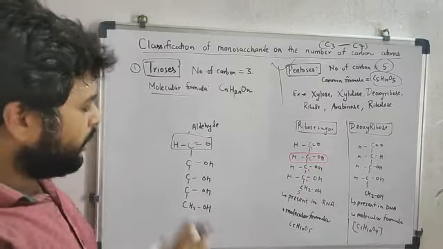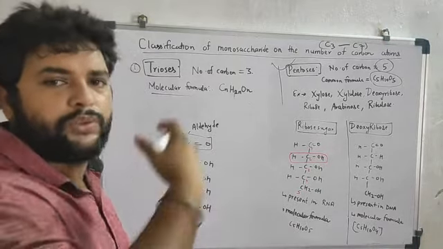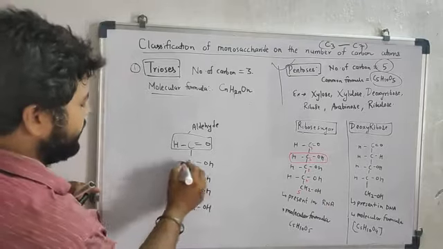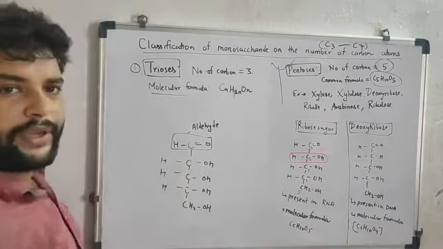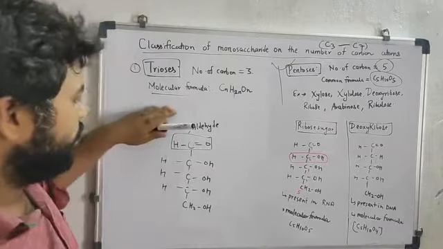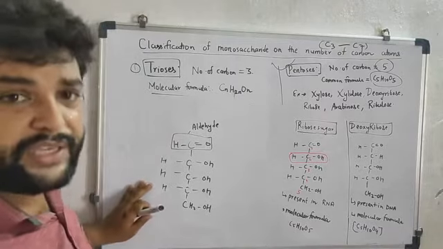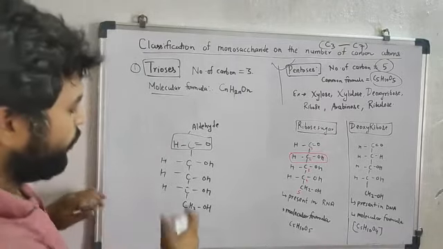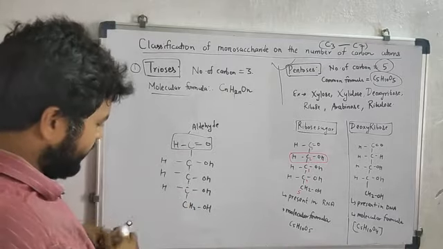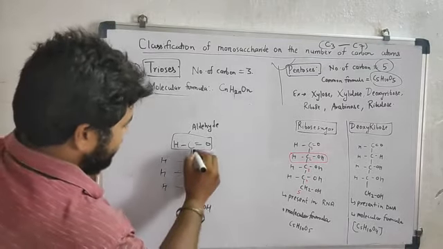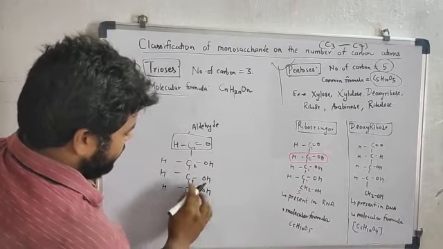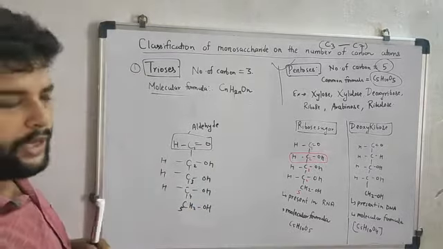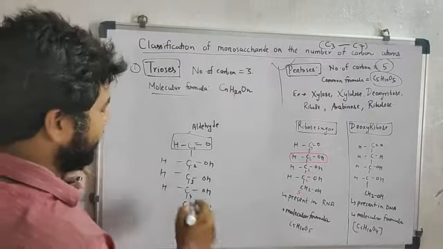All the OH go on the right side, and all the H on the left side. This is the basic structure of ribose. This is the first carbon, this is the second carbon, this is the fourth, this is the fifth carbon. Now look at the second carbon.